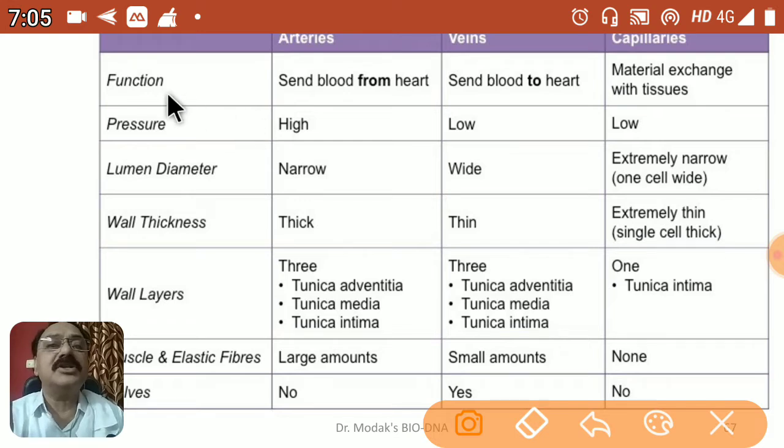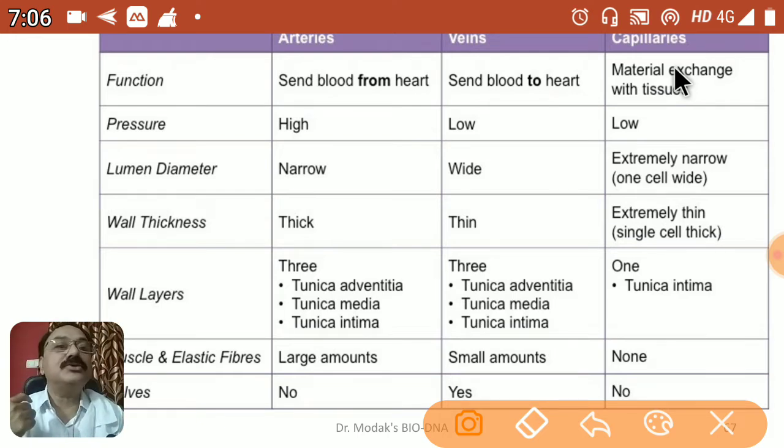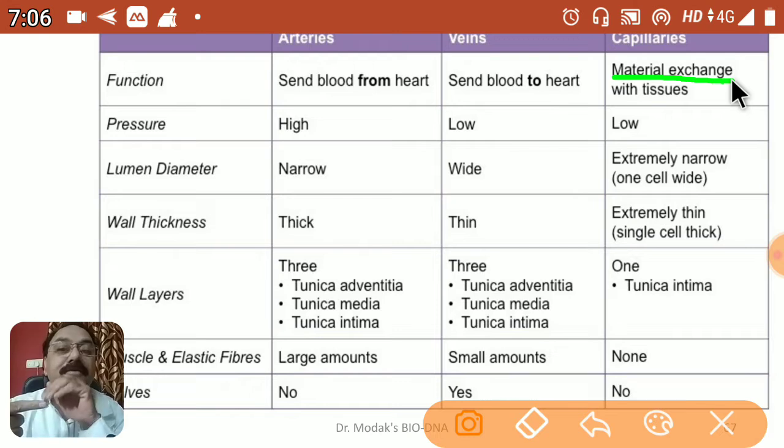If we talk about function, arteries send blood from the heart to other parts, veins send blood to the heart, and capillaries, because they are present surrounding the cells and tissues, are involved particularly in material exchange. Yes, through the wall of the capillary, the material gets diffused out.